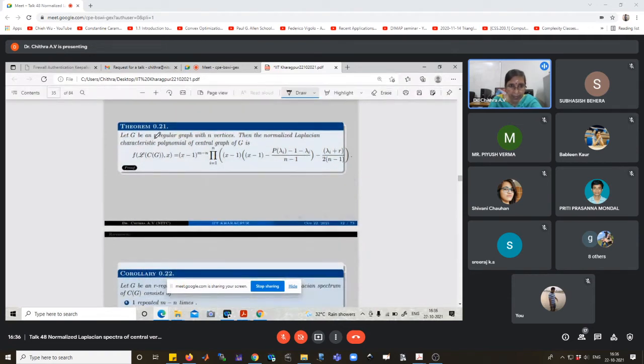Let G be an r-regular graph with n vertices. Then the normalized Laplacian characteristic polynomial of the central graph of G is (x minus 1) raised to m minus n, times the product over i equal to 1 to n of (x minus 1) times this expression.